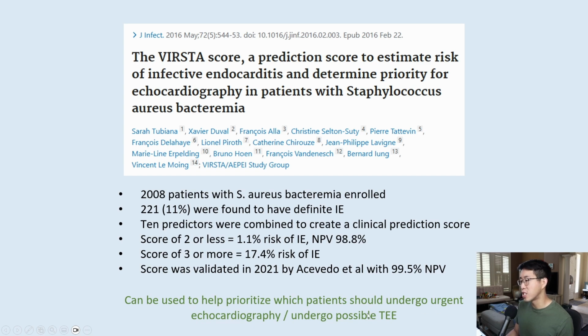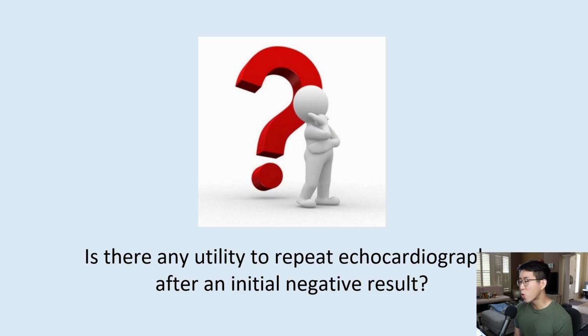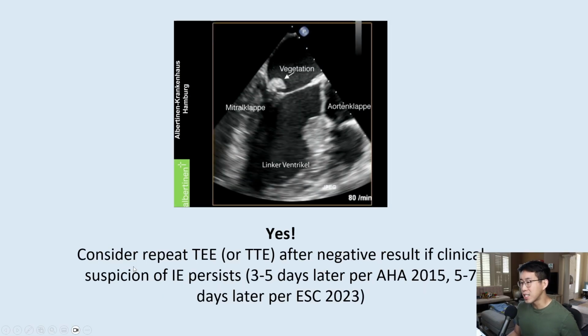Is it ever worth it to get repeat echoes looking for endocarditis, even if the initial echo was negative? The answer is actually yes. It's recommended to consider repeat TEE or TTE after a negative result if clinical suspicion of infectious endocarditis persists. The AHA recommends to get a repeat echo 3 to 5 days later, and the ESC recommends to get a repeat echo 5 to 7 days later.